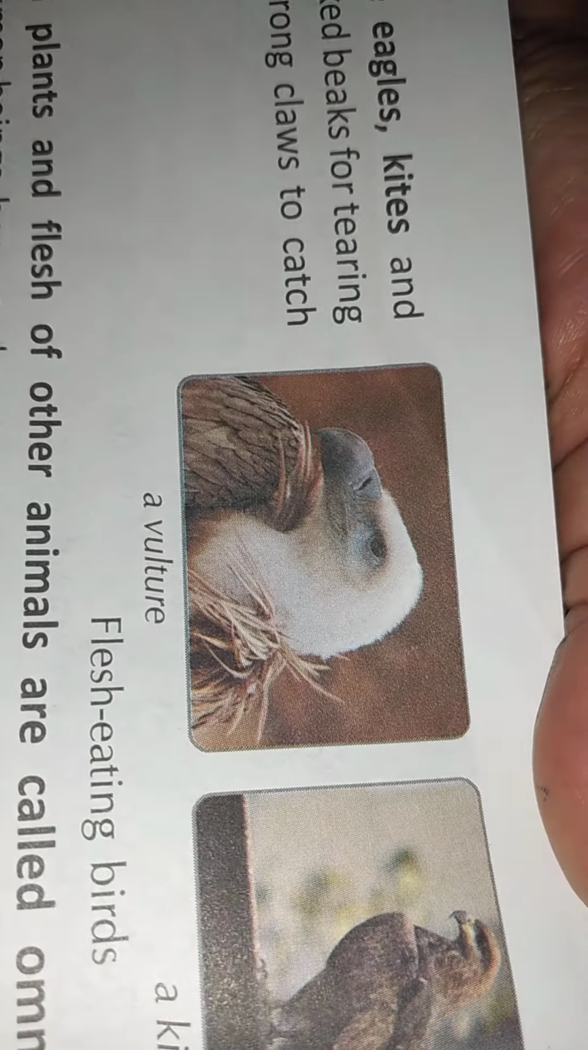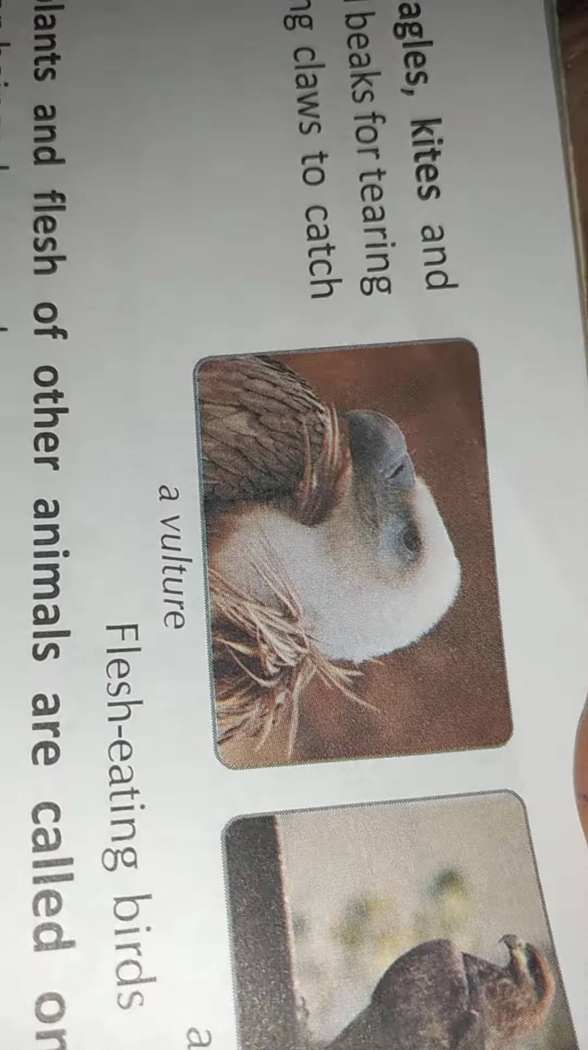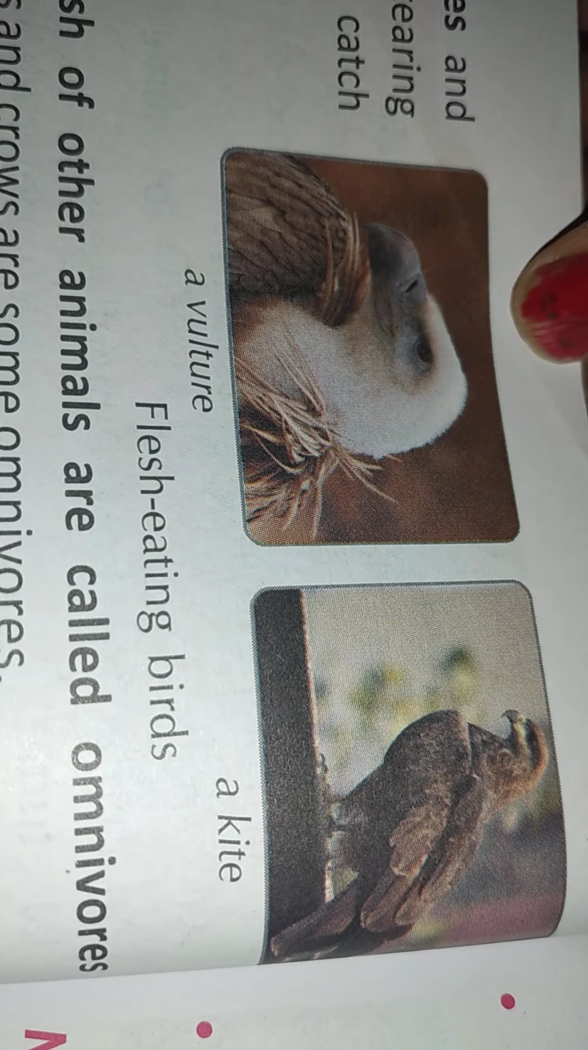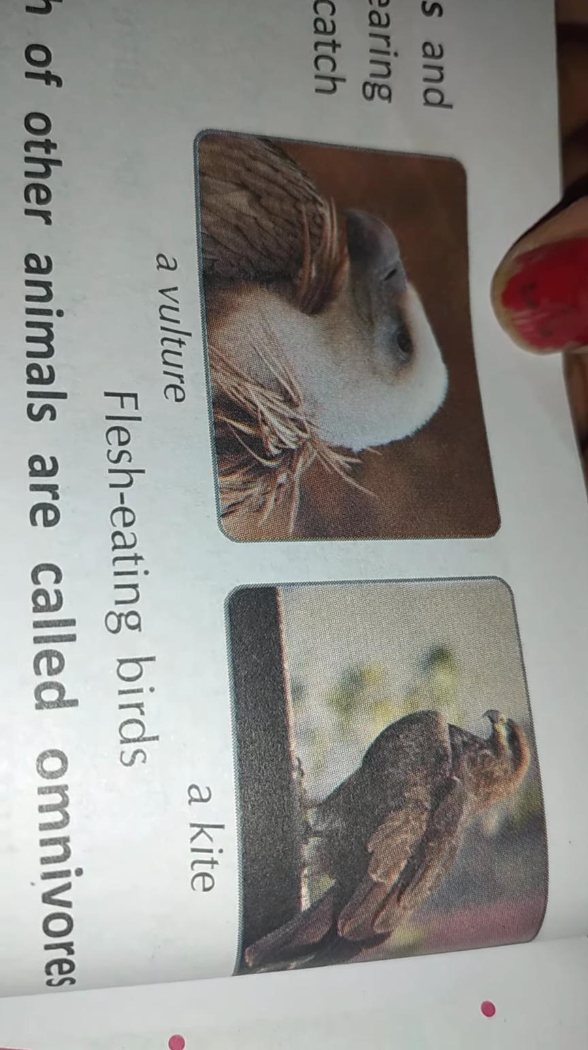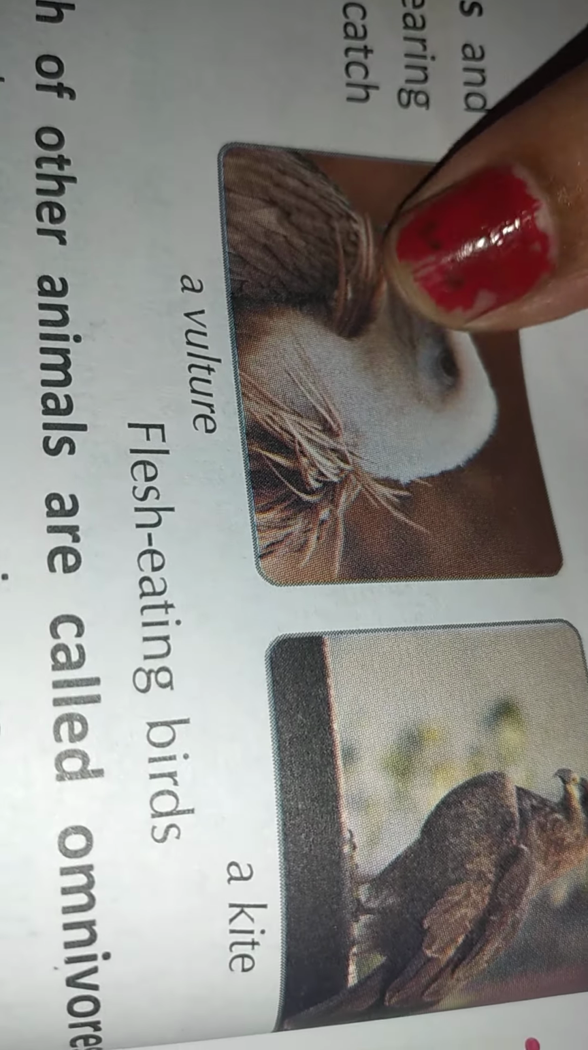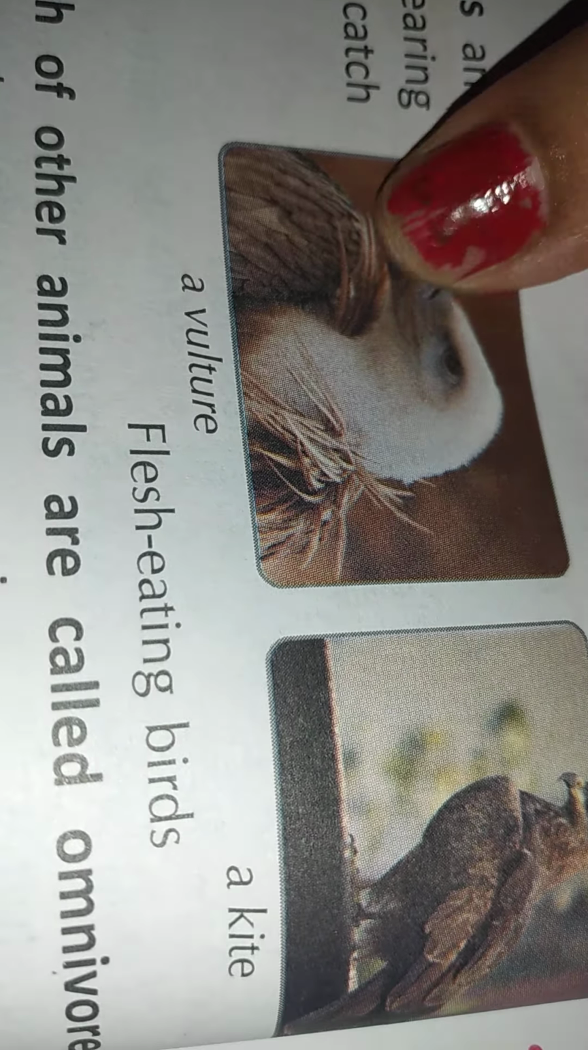See this. Next. Some more flesh eating animals. Yes, children. See this, a vulture and a kite. These are some flesh eating birds like eagles, kites and vultures. They have sharp and hooked beaks, children, for tearing the flesh. They also have strong claws to catch their prey.